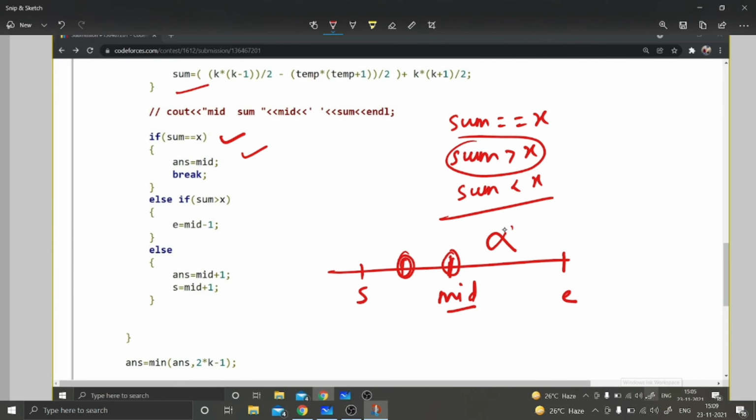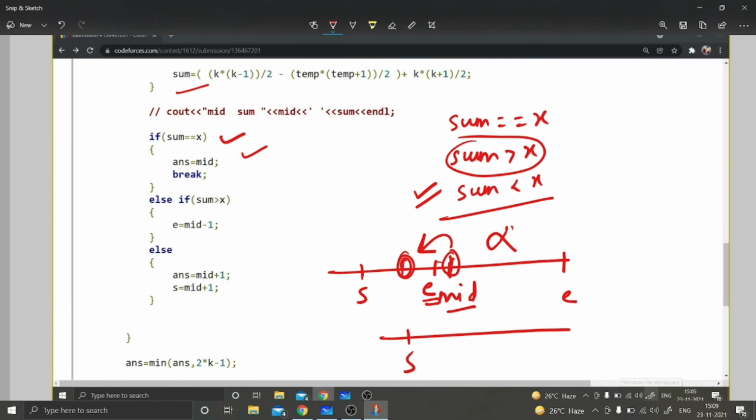Your answer will not exist in the right part, you have to come to the left part. So what I have done is end equal to mid minus 1. This will reduce the search space. Now let's take the third and last case, what happens when sum is less than x.